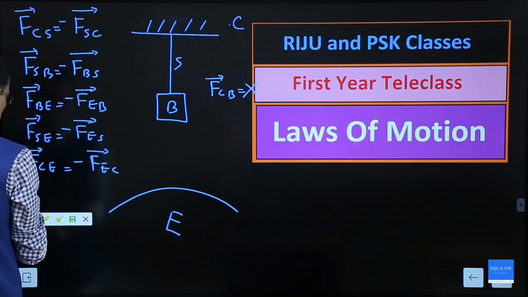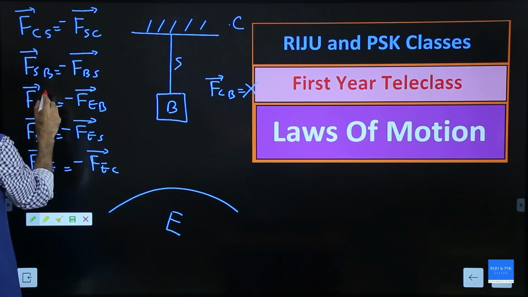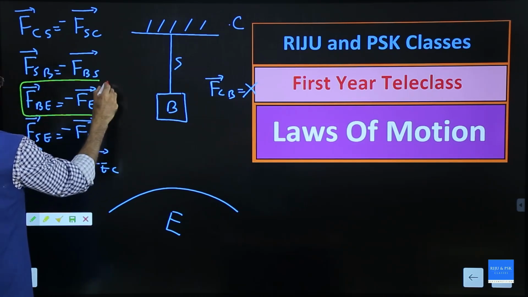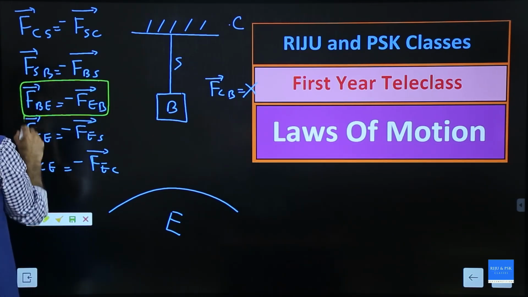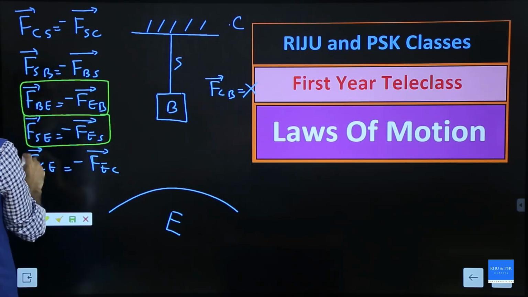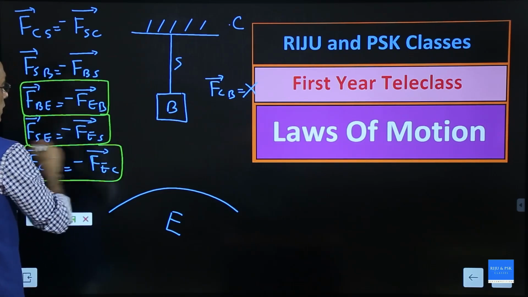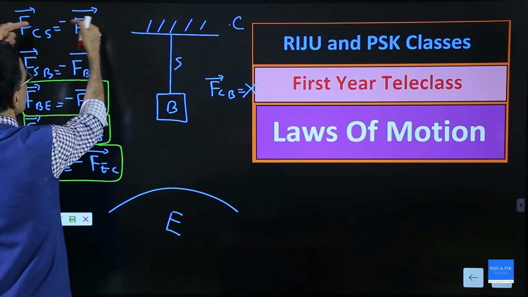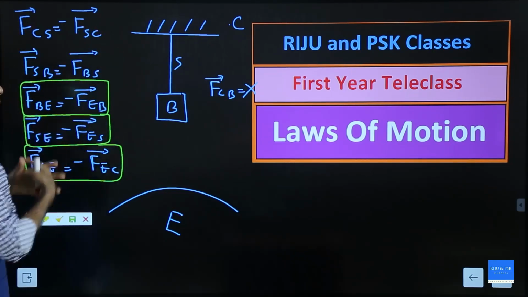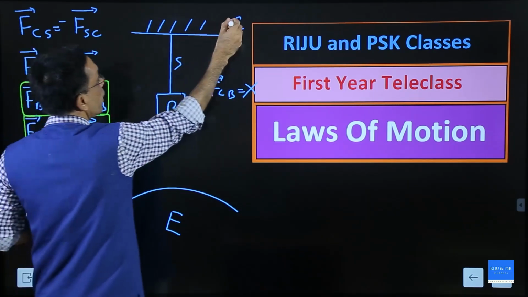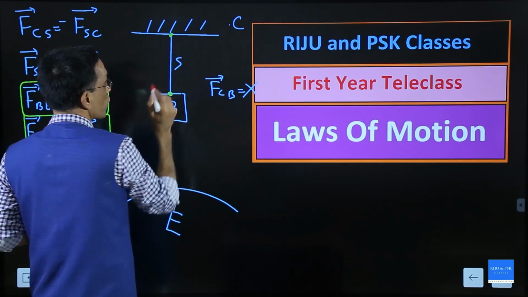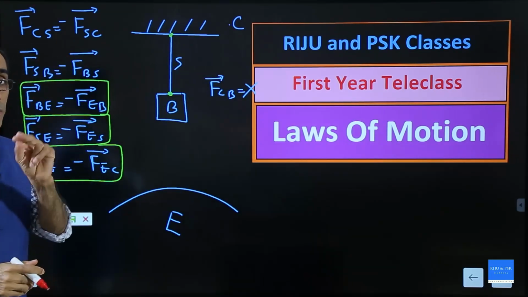I will tell you which are the gravitational forces here: the action reaction pairs of earth and a body. These are gravitational forces. These others are contact forces, which are electromagnetic. The force between the ceiling and the string is electromagnetic, and all other forces are gravitational.